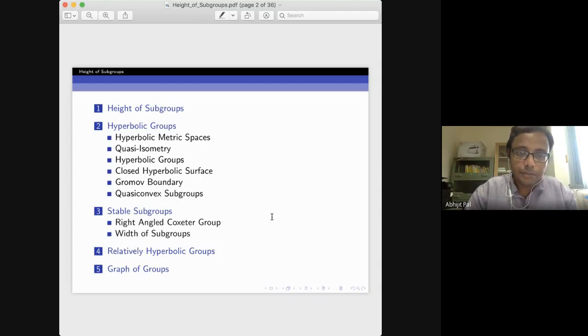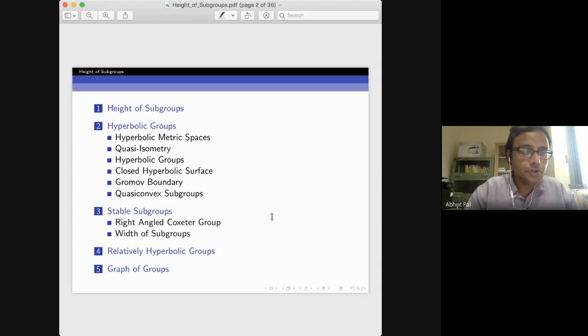Other than hyperbolic groups, there are stable subgroups of a finitely generated group, which also have finite height. I'll go to that also. And in a relatively hyperbolic group there is also a definition of height. It's a little bit different, so I'll go to that.